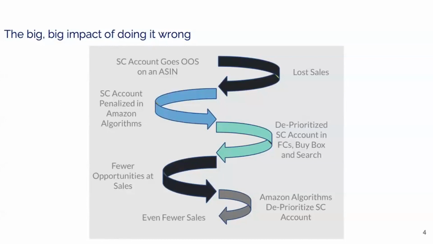As our Seller Central account slowly gets deprioritized, we start to not have the same amount of square footage available to us in fulfillment centers. We start to get put in the back of the fulfillment centers, not near the front, near where they're shipping products out. It can get harder and harder for us to win buy box in nuanced times when buy box winning is important, and in search. Ultimately, that results in fewer sales opportunities on the platform. As we get fewer sales opportunities on the platform, we get fewer sales. As we get fewer sales, Amazon then sees our Seller Central account as not performing very well and says, well, they're not the right seller or the right ASIN for this customer demand, as we get even fewer sales. So long story short, if we do it wrong, it's a vicious cycle down in the opposite direction of where we want to go.